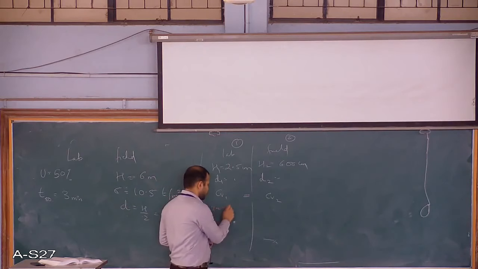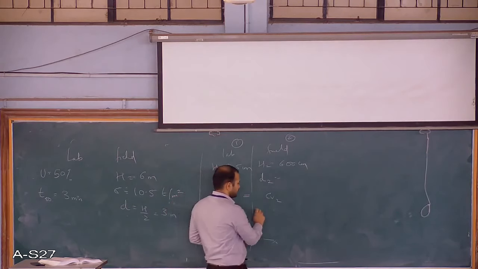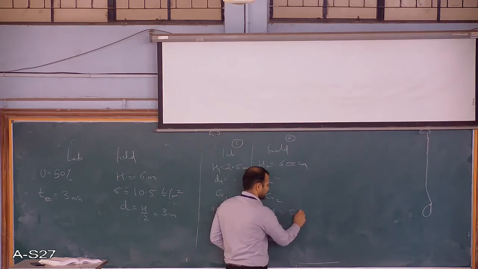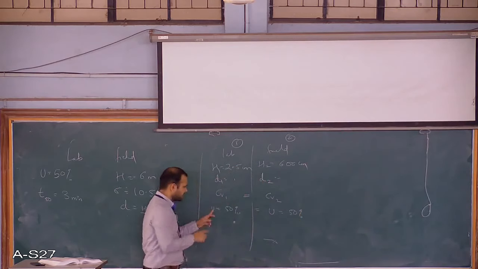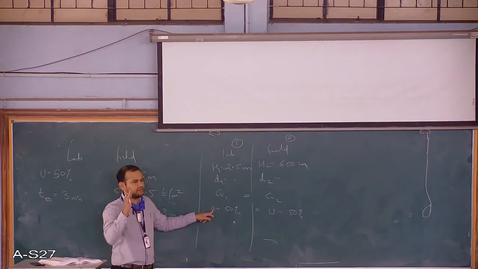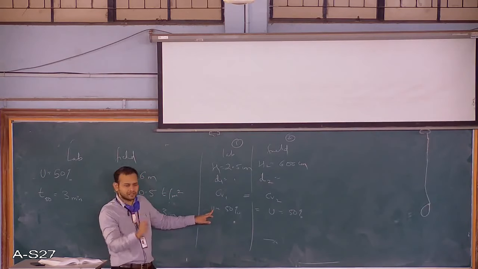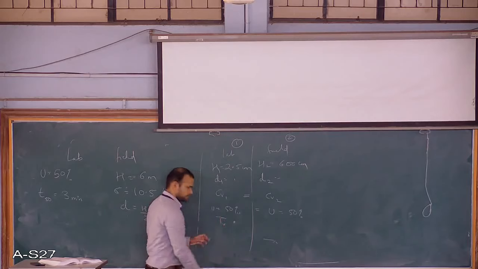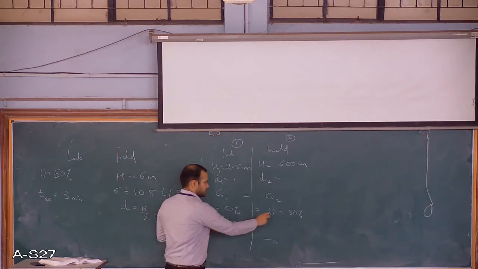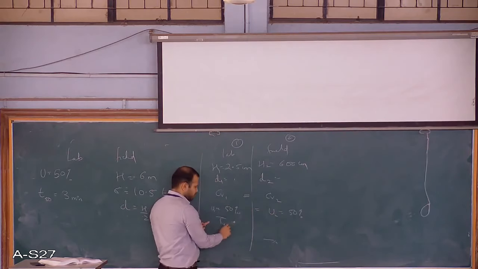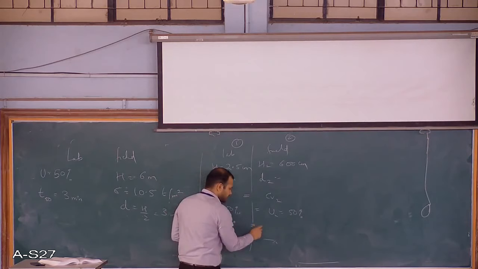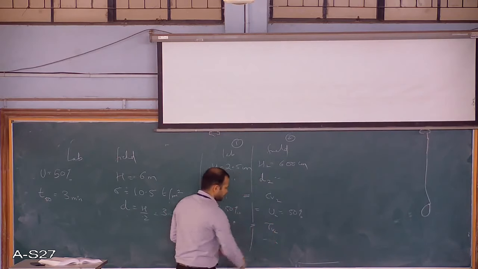So here U is 50, same, U is 50. Therefore, when the U comes into the picture, always the next thing which should click is Tv. So here both are the same, so Tv1 is equal to Tv2.